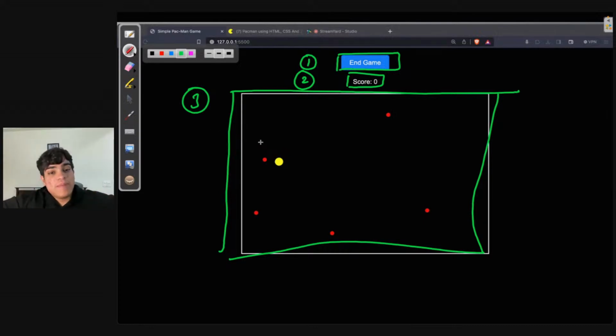Now, inside the game area, I will have a player. This yellow dot will be my player. What do I mean by player? That I can move this around. Now, I don't need to worry about how I will move this. Right now, my job is to just move this around.